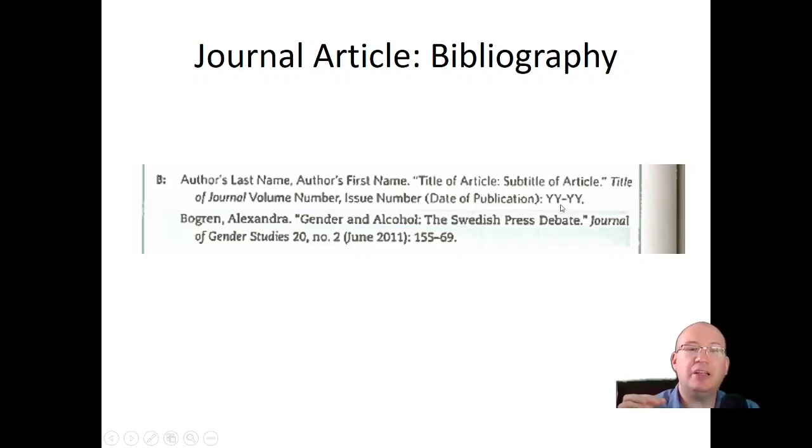Why? Because when you use interlibrary loan to get a journal article from another university, they need that information. They need that to be able to get the article for you. It makes librarians' jobs easier. Make it easier for them to help you. That's part of professionalism, right? So here you can see Bogren, Alexandra, period. "Gender and Alcohol, Swedish Press Debate," period, in quotation marks. Journal of Gender Studies, Volume 20, Number 2, June 2011, full page range.